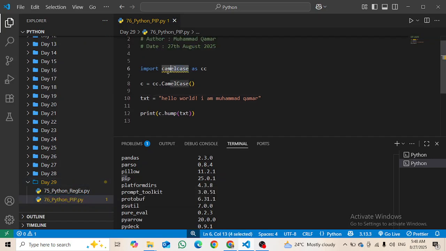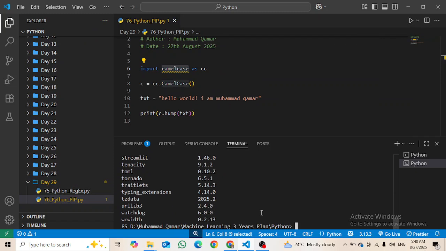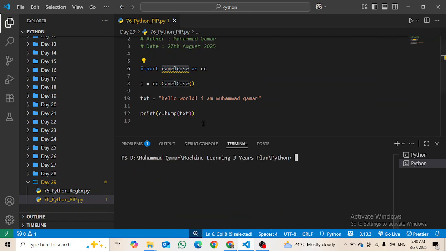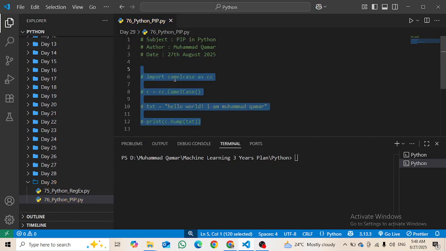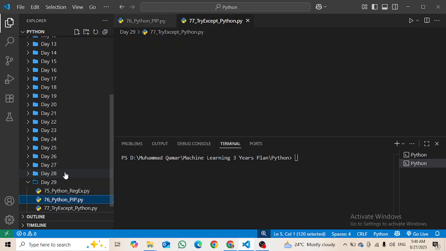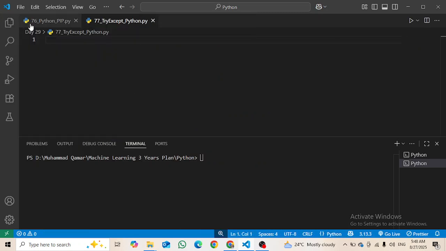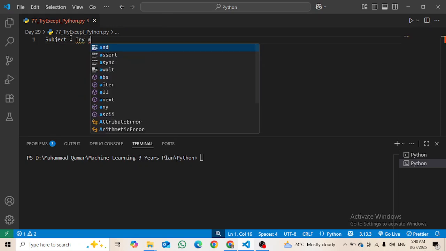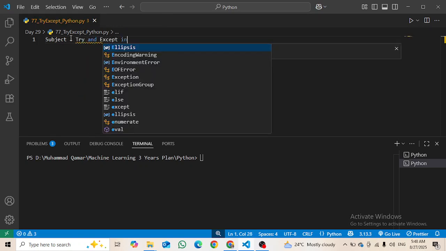Okay, we have uninstalled it, so that's why it is giving us an error. Let's install it again. Instead of installing it, just remove that, or you can say just comment it, right? We are going to make another file here as 77 underscore try except underscore python.py. All right, just hide this explorer menu, close that file and make a new file, and the subject of this file is try and except in Python.